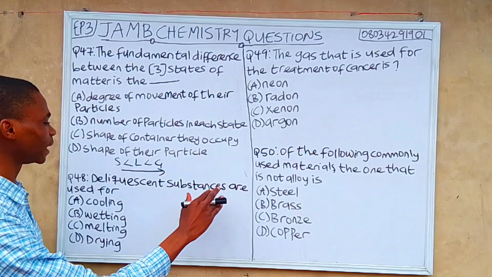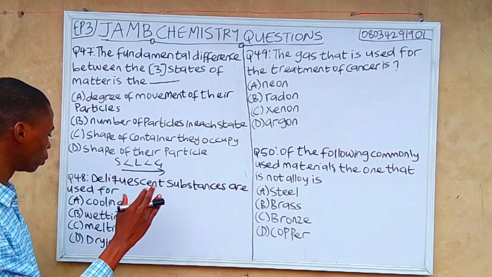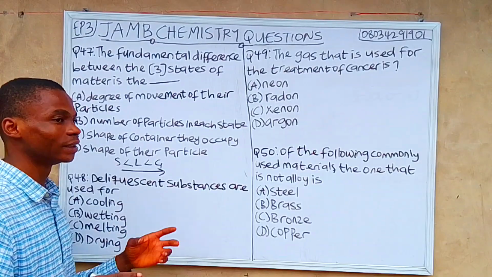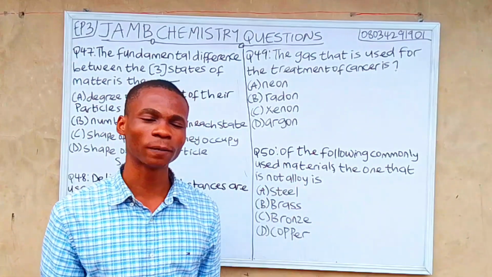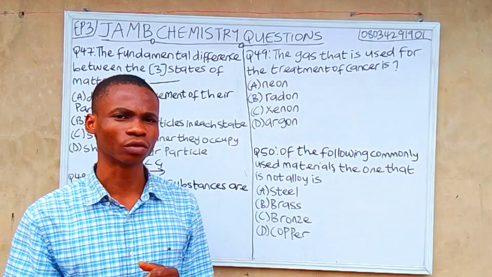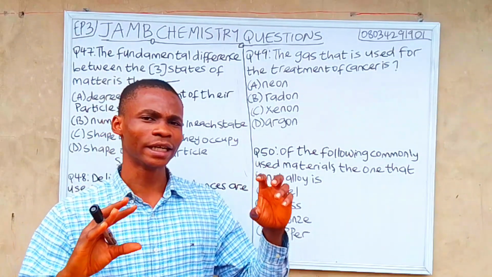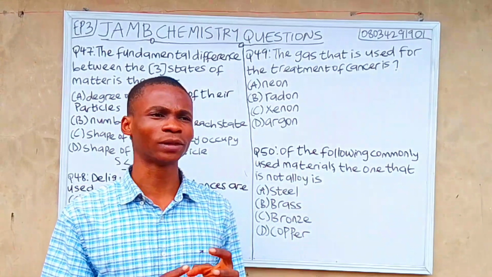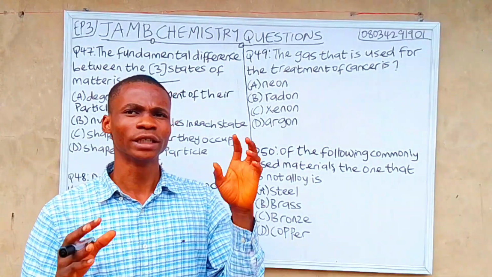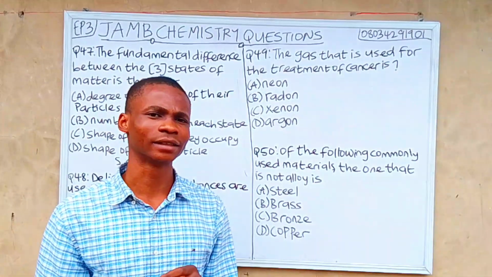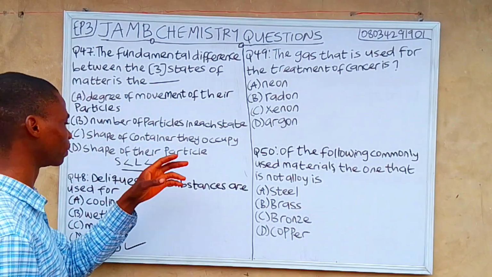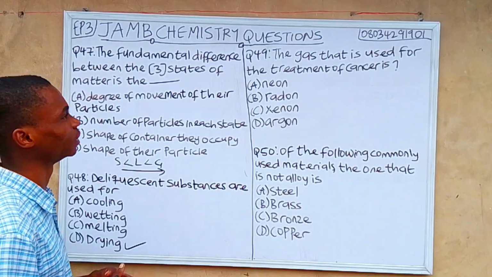The liquescent substances are used for dash. A, cooling. B, wetting. C, melting. D, drying. The liquescent substances absorb water to form solution. So by doing that, they need to dry up the substance in order to form the solution. They absorb water in order to form the solution in the process of drying it. So drying is the correct answer. The liquescent substances are used for drying.